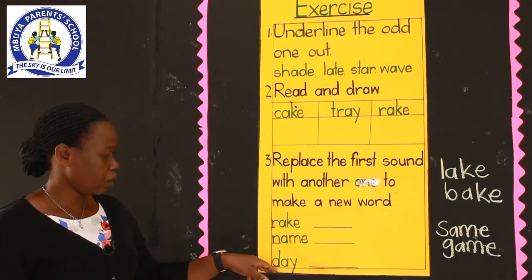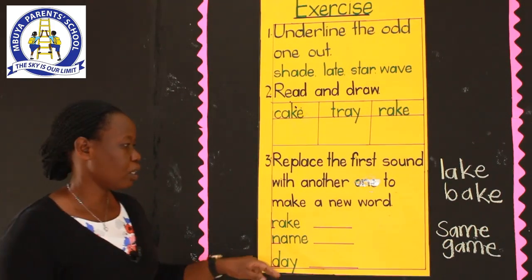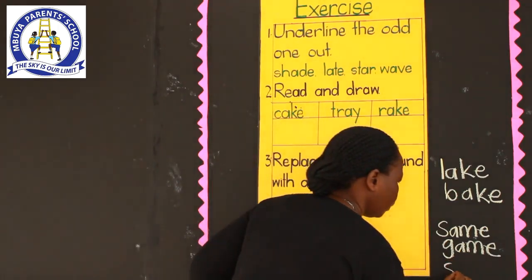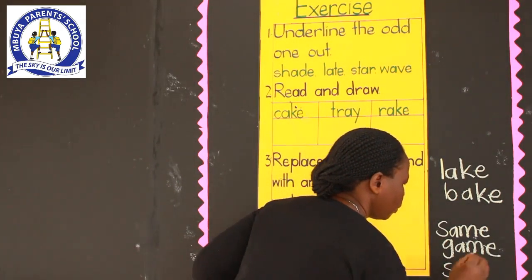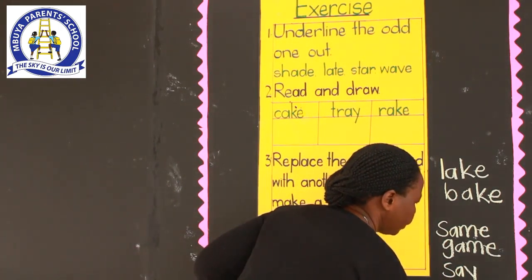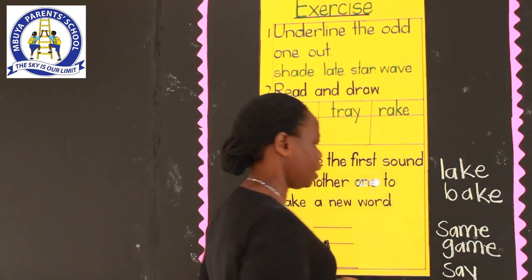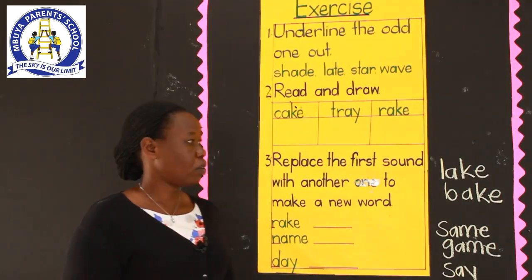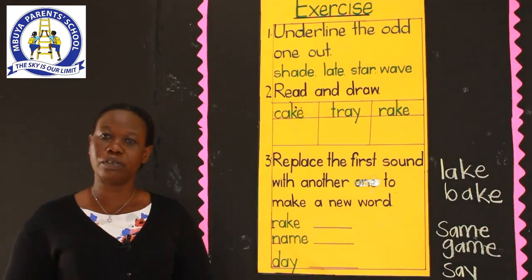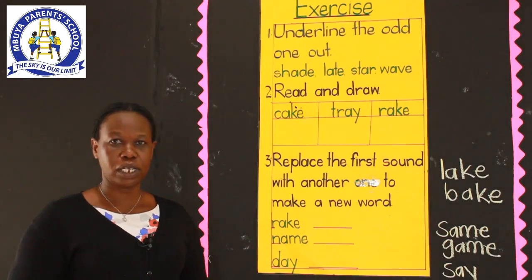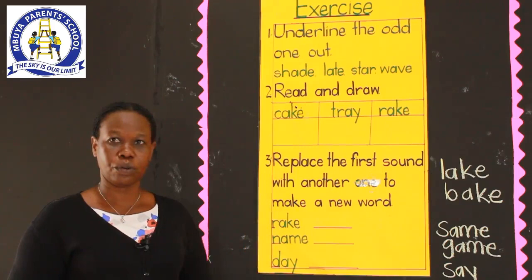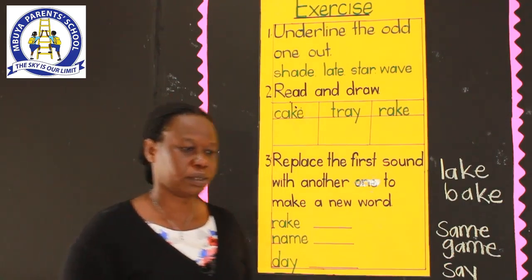The word day, when you replace the first letter, you can have the word say, or the word lay, or any other word. So this is the activity that I left you with last time, and I believe that you have done it very well. Thank you so much.